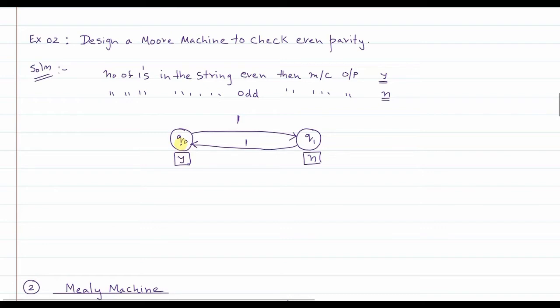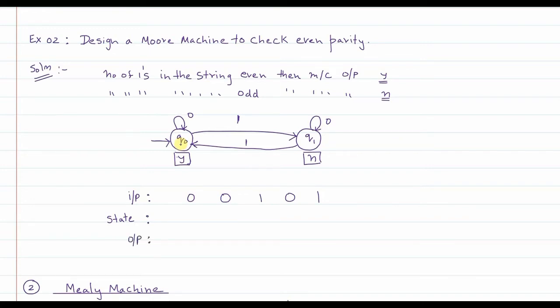And what about the zeros in between? So we will have zeros here and zeros here. So this is basically the Moore machine that we have designed. Now let us trace. Suppose the input that is given to us is say 0 0 1 0 1. This is the input that is given to us. Now let's check whether this input is accepted or rejected. So I will write states here and I will write the outputs here.